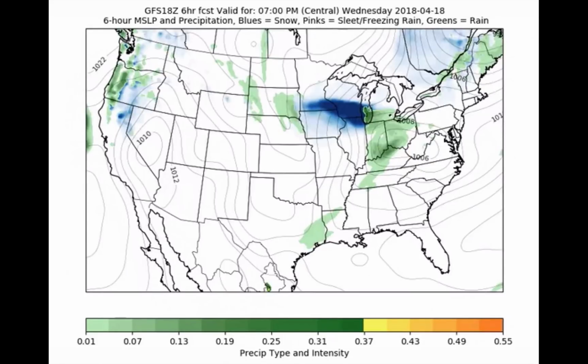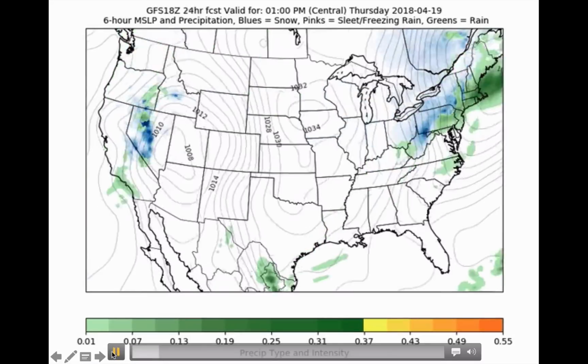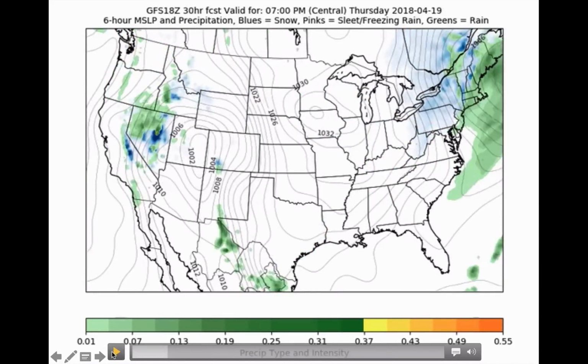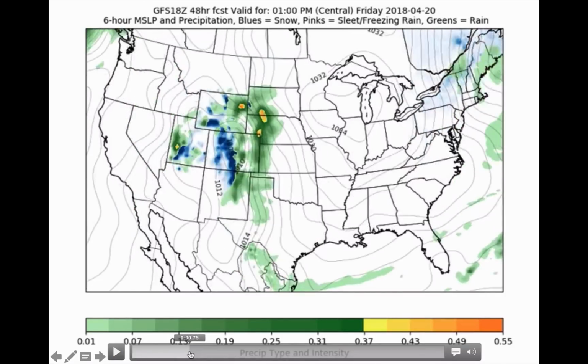Okay, so we get going with our forecast here. Let's get past there. There we go. This gets us into 7 p.m. Thursday. So that first system moves out, brings a little bit of precip here to the eastern Corn Belt, and then moves to the northeast. Thursday, for the most part, is a relatively benign and dry day, but here's our next system coming through.